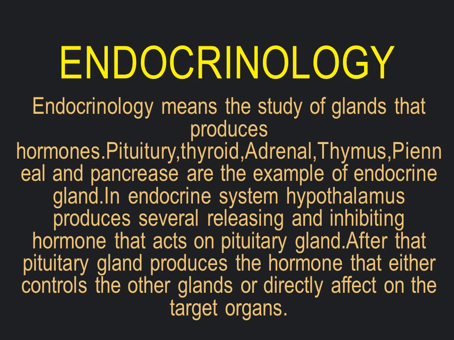And in the endocrine system, the hypothalamus produces several releasing and inhibiting hormones that act on the pituitary gland. After that, the pituitary gland produces hormones that either control other glands or directly affect the target organs.